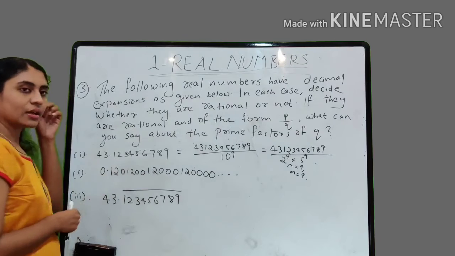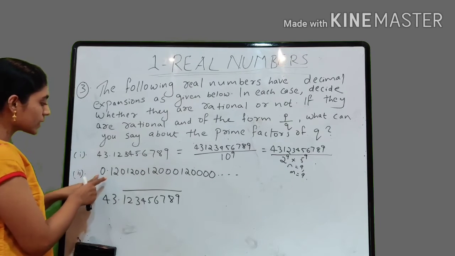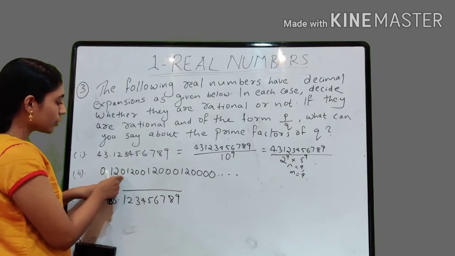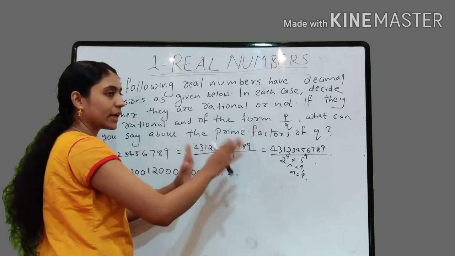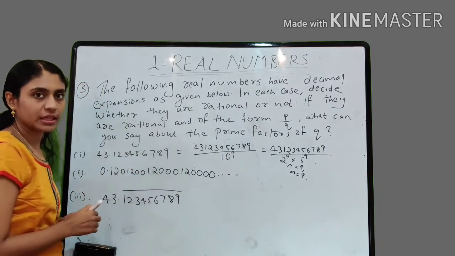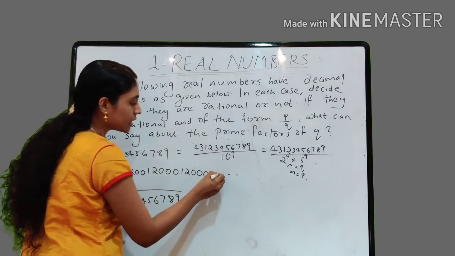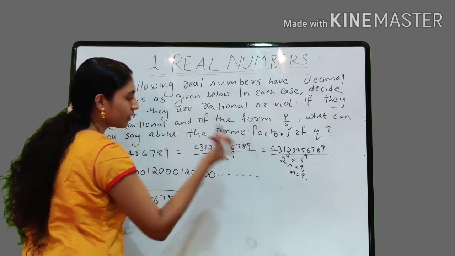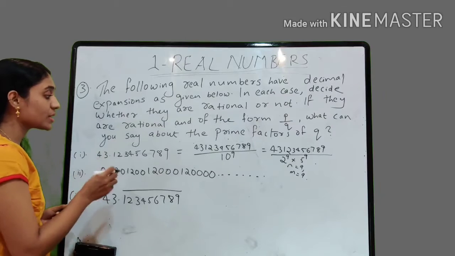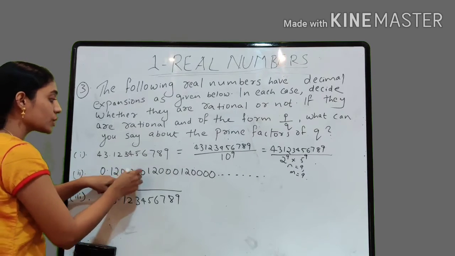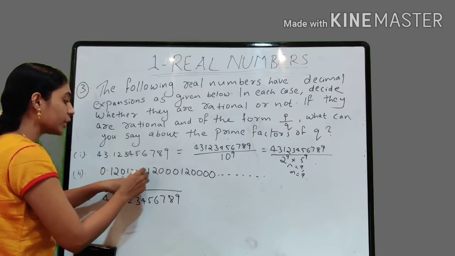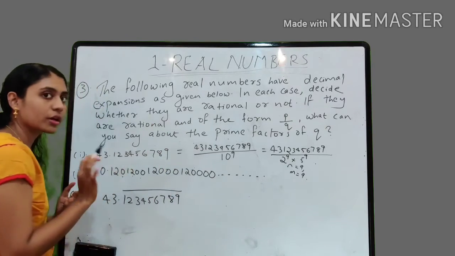Now what about the second one? See, the number is 0.120120012000120000, and so on. It is non-terminating. It is continuing. It is non-terminating as well as non-repeating. 120, after that 1200, then again after that 12000. It is not at all repeating.